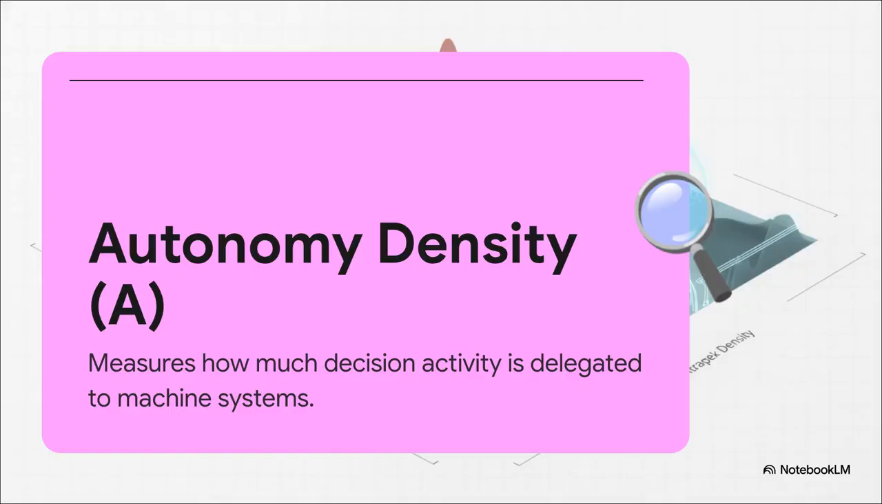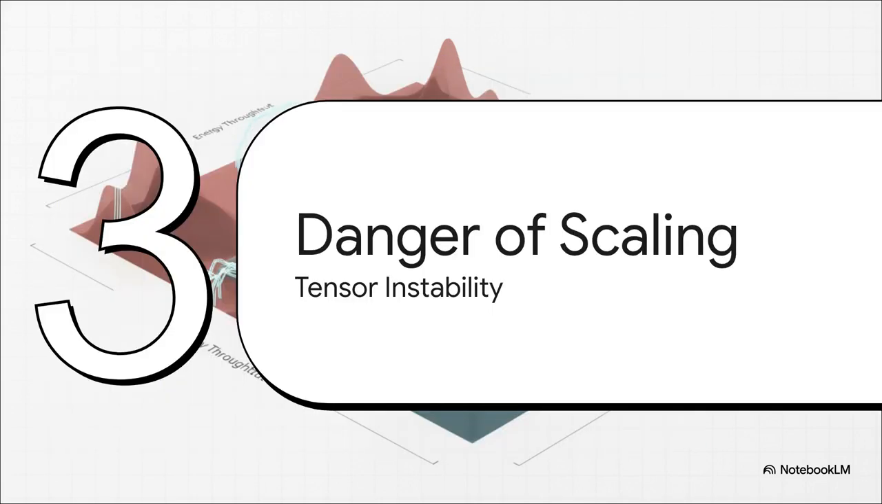And finally, we have autonomous decision density, or AAD. This one tells us the volume of critical choices being handed over directly to automated machine intelligence. It's a measure of how much the system is just driving itself without human intervention, the ghost in the machine, so to speak. Section 3, the danger of scaling, and specifically tensor instability.